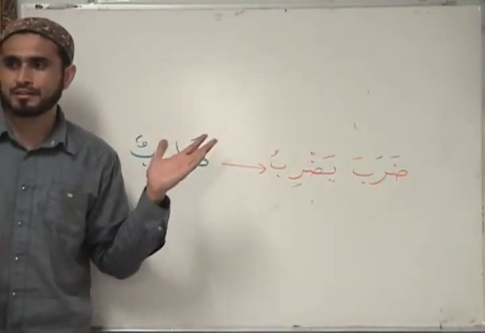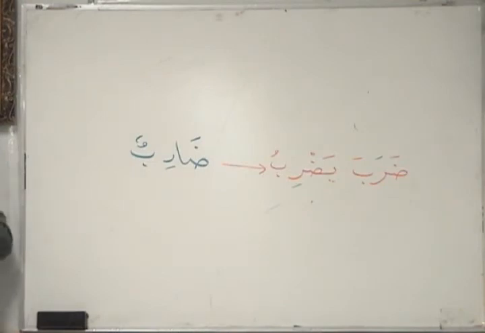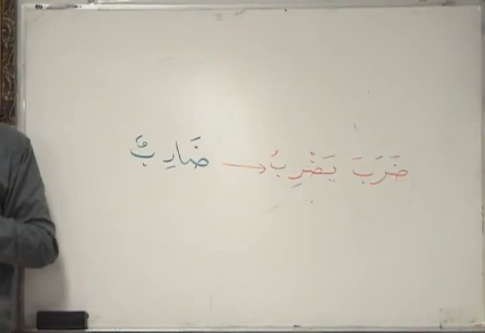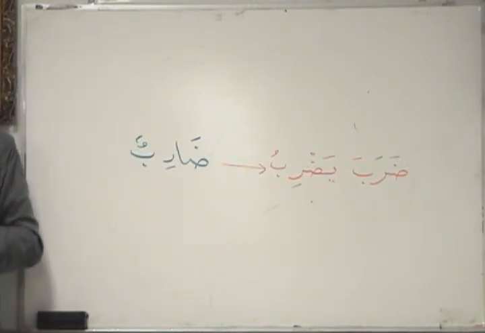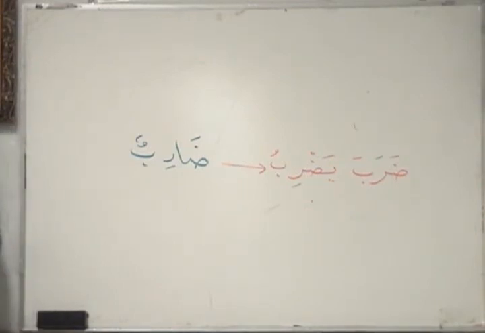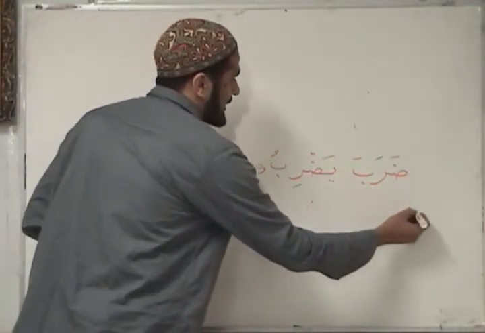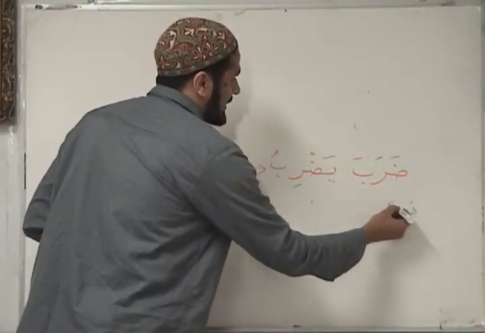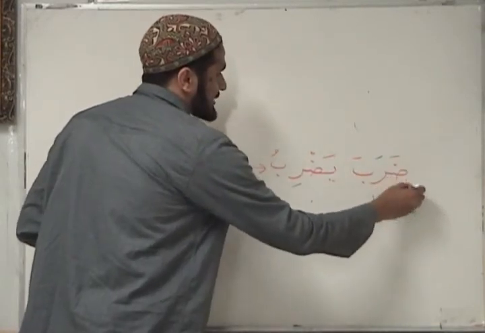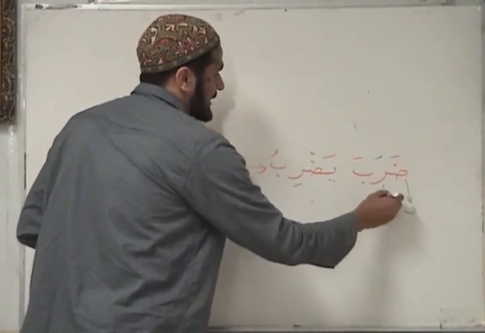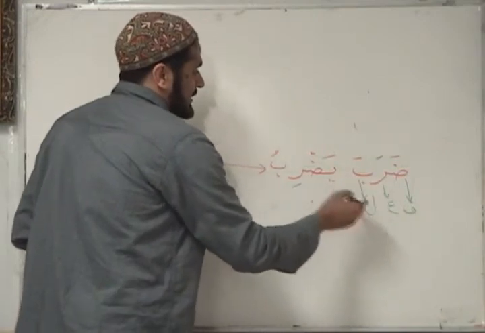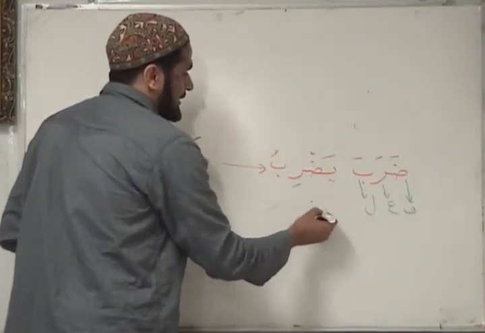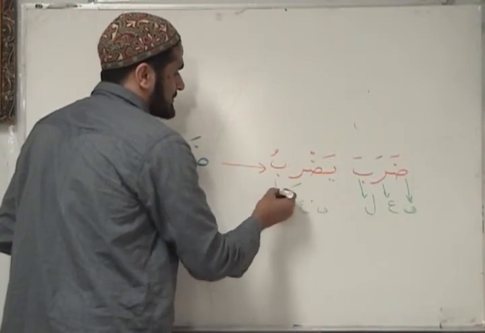This is how they determined that the fi'l to mean strike or to beat or to hit will have a fatha on the ayn of madi and will have a kasra on the ayn of mudari. You know why I say ayn, right? فعل يفعل. Do you know why I say ayn? Because each one is against fa, ayn, lam. The first one goes against fa, the second one goes against ayn, the third one against lam. And over here, this is our fa, this is our ayn, this is our lam.